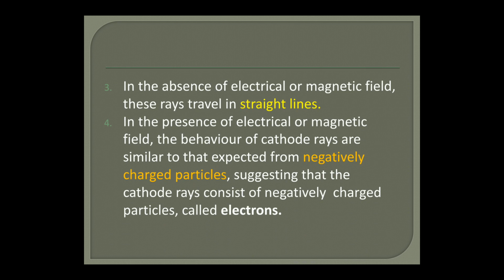So this is the first experiment which was carried out by Sir J.J. Thomson, and he was the first one who actually gave this concept of electrons: that there are certain charged particles which move from cathode to anode, and they are negatively charged particles which he called electrons.